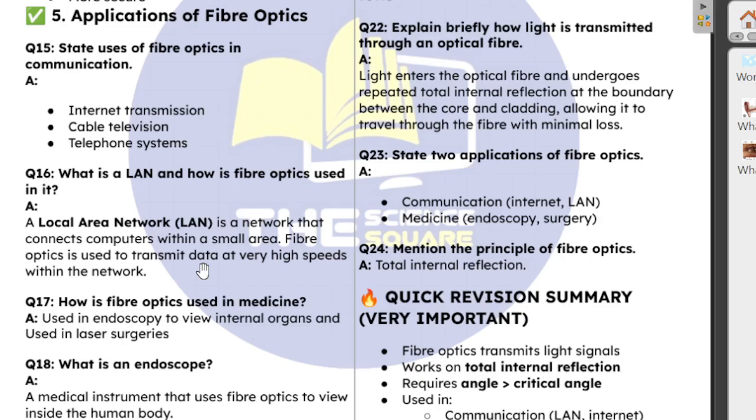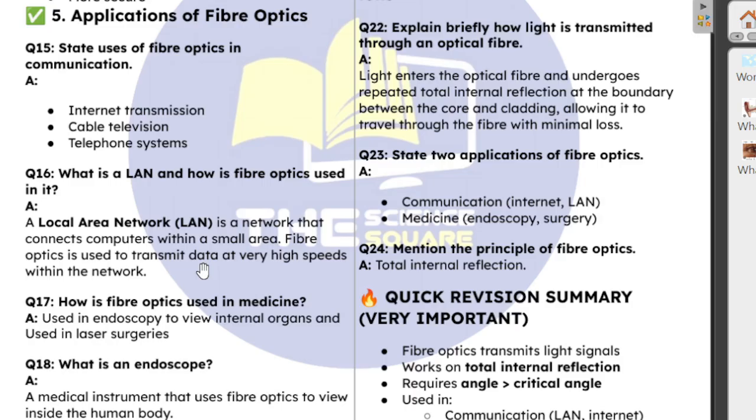Endoscopy. When we say the word endo, endo means internal and scope means to look, watch or view. So it is used in endoscopy of various internal organs and in laser surgery. For example, there are some lights specially used by surgeons during operation to be able to view inside of a patient.